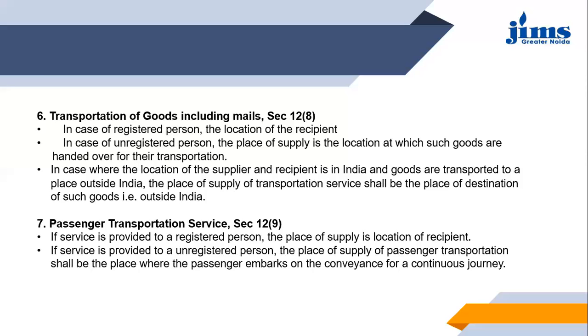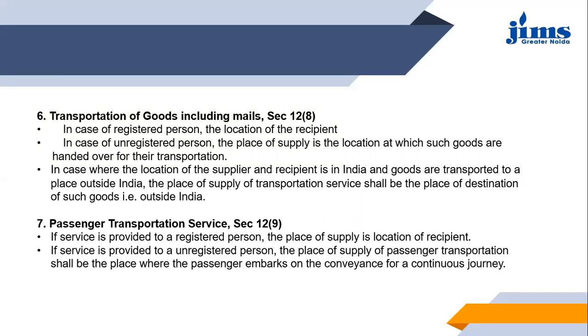Then, in case where the location of the supplier and recipient is in India and goods are transported to a place outside India, if both the supplier and the recipient have their location in India, but the goods need to be transported outside India, then the place of supply of transportation shall be the place of destination of such goods, that is outside India. So in that case, the place of supply will be the place where the goods have been transported or the courier has been sent.